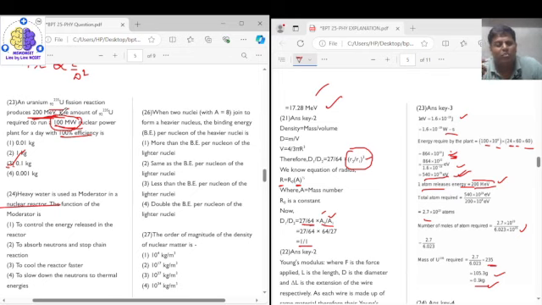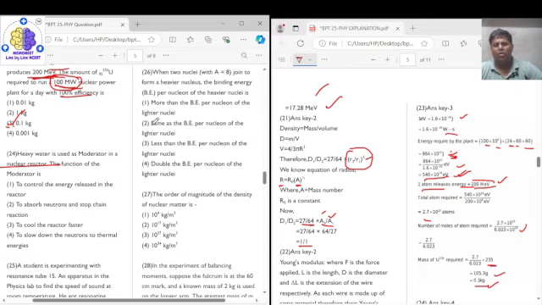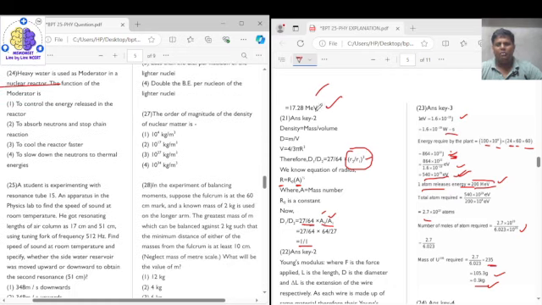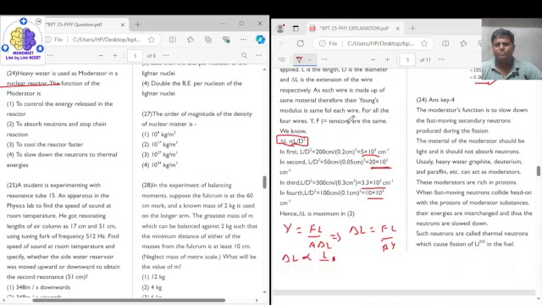And when this number of moles is multiplied with the mass number of uranium, it will give you the mass of the uranium required to run the power plant for 1 day with 100% efficiency, and that mass is 0.1 kilograms. That is around 100 grams of uranium will help you to run the power station of 100 megawatt for 1 day with 100% efficiency, right? Now coming to question number 24.